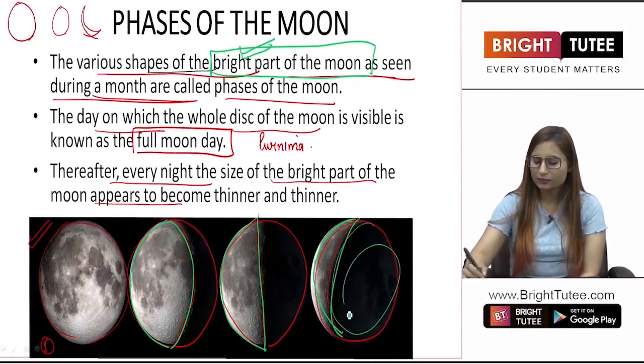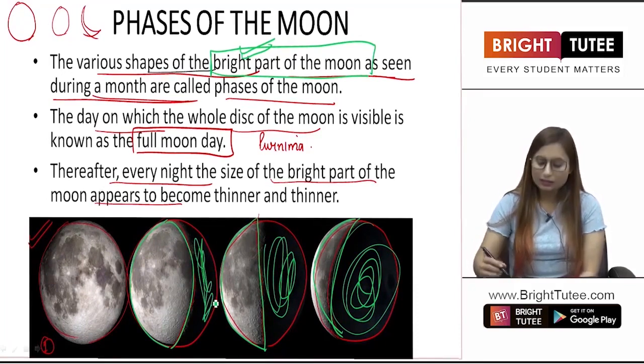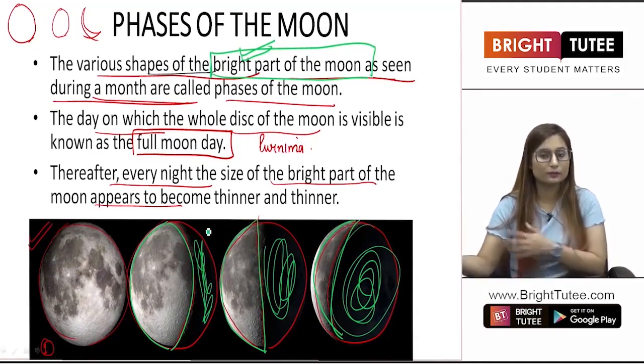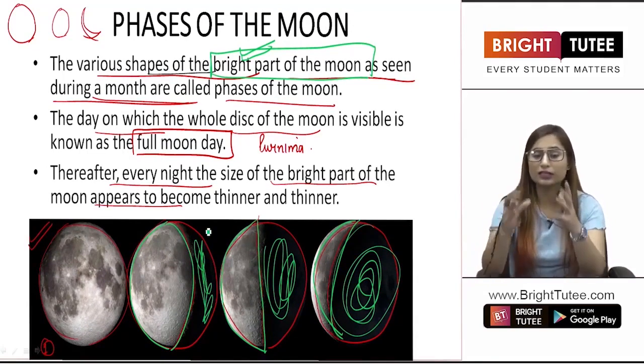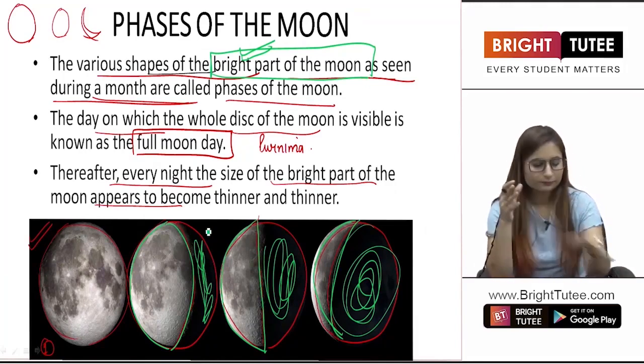This part is not visible to us, this part in this case and this part in this case, because there is no light falling onto the back side of the moon, or that side of the moon which is not visible to you. We are only able to see the part of the moon on which there is the fall of light, right?